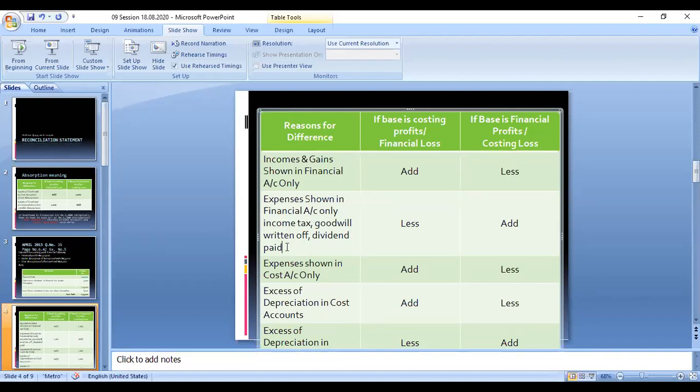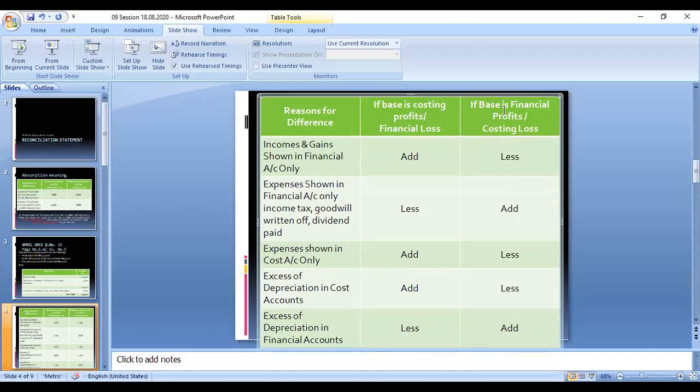Any expenses appearing only in the financial accounting means the financial accounting profit will be very less. If it is very less, and you are starting with the cost accounting profit, at that time you have to less. If you are starting with the financial accounting profit, you have to add. So this is the two cases. Okay. Right. Next,